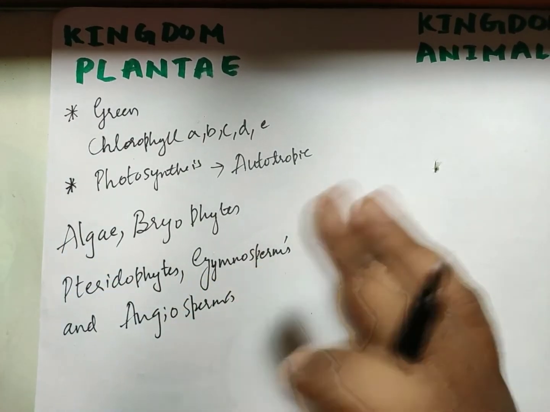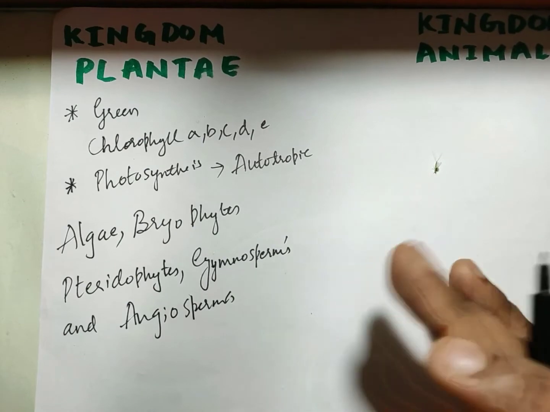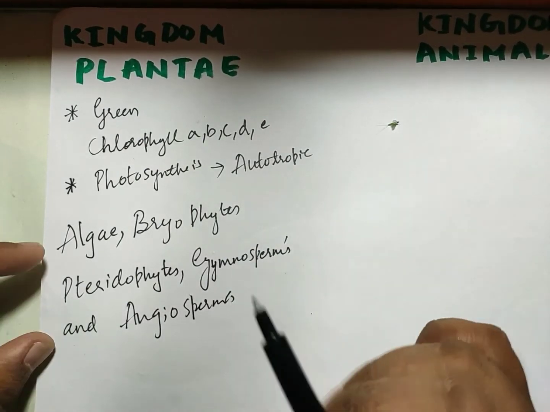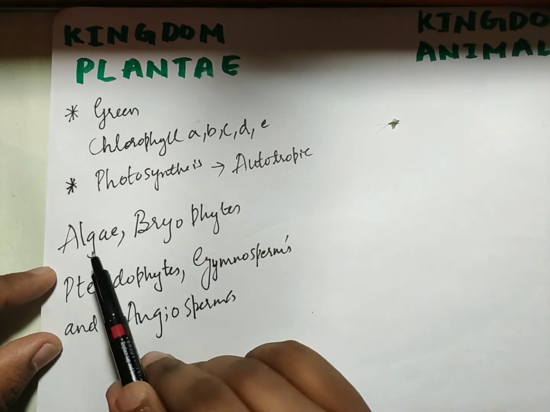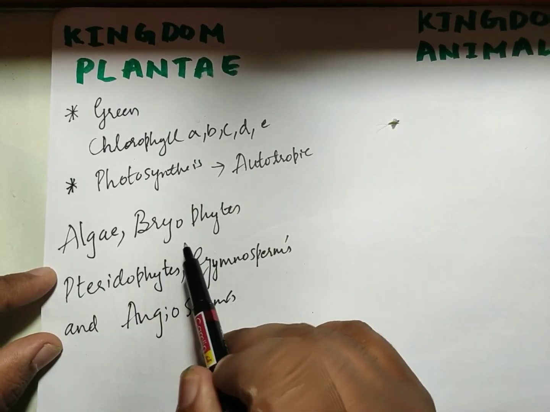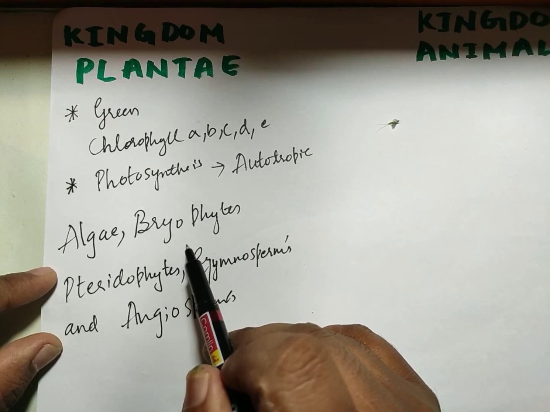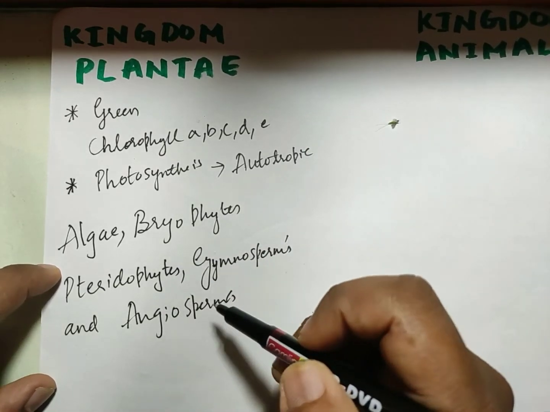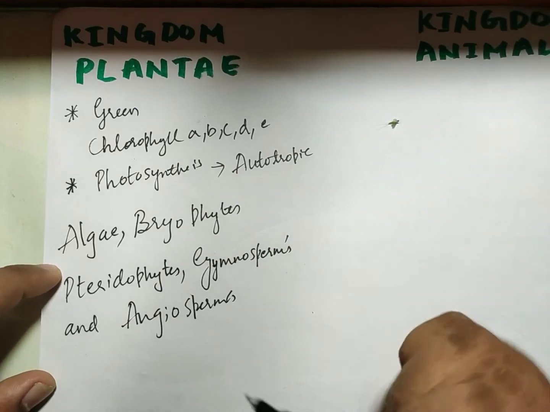Now why do we have this kind of classification? Because we have studied their anatomy and their characteristics. Basically, algae and bryophytes do not have a separate root system and shoot system, but pteridophytes, gymnosperms and angiosperms have a separate root and shoot system.